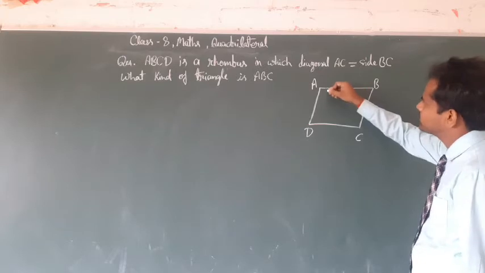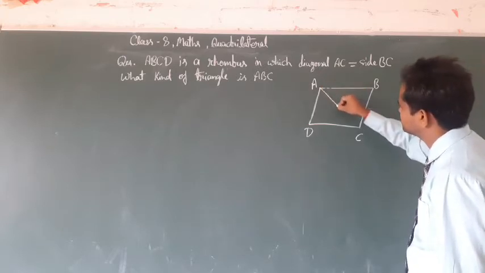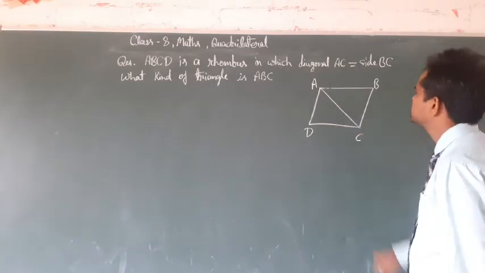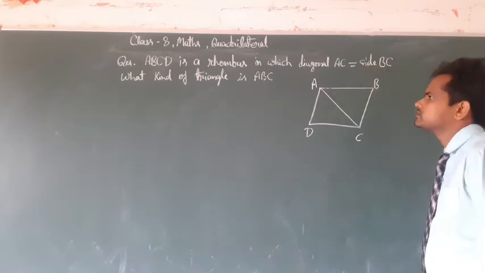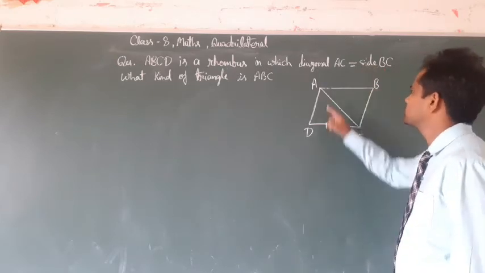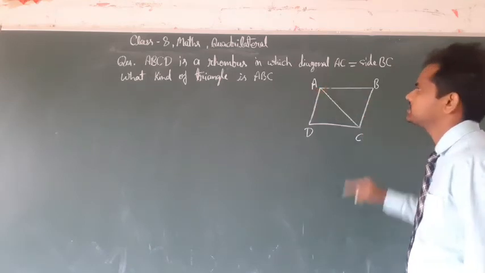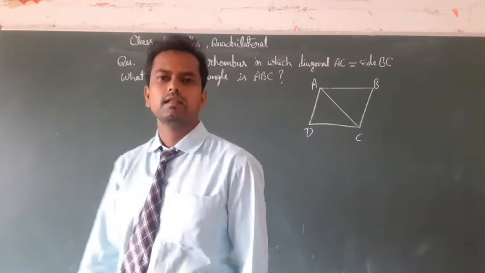Join the opposite vertices to each other, then we get diagonal AC. So diagonal AC is equal to the side BC. You have to tell what kind of triangle ABC is. What type of triangle is ABC?